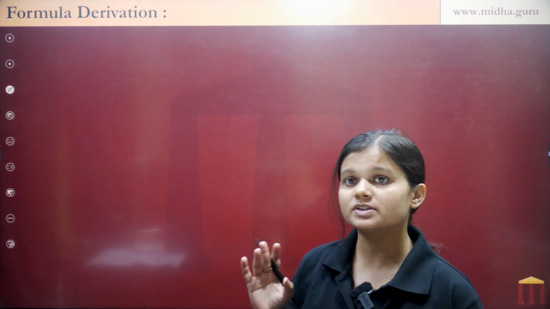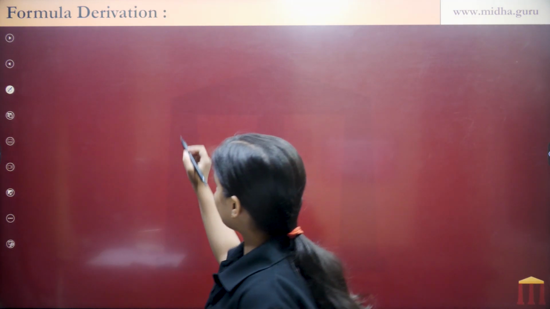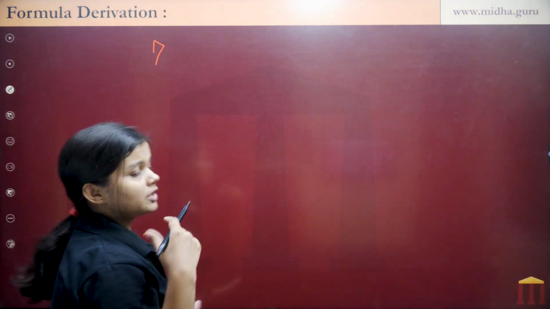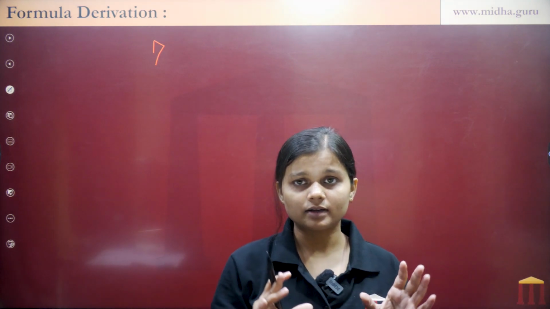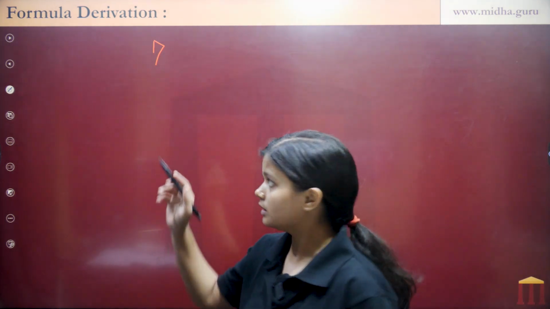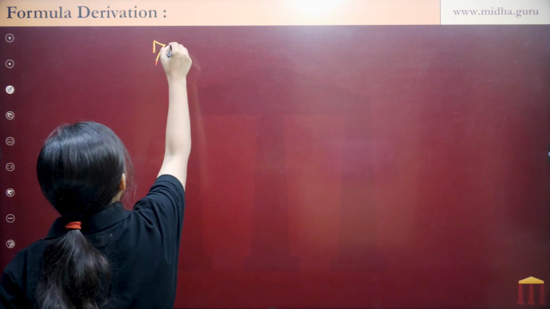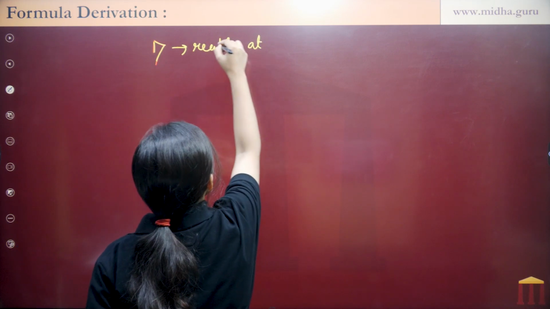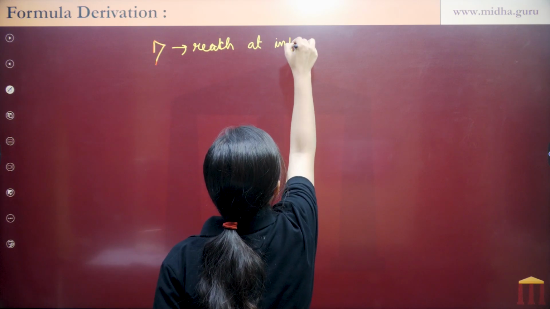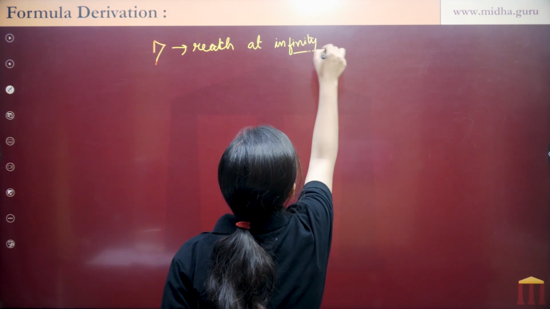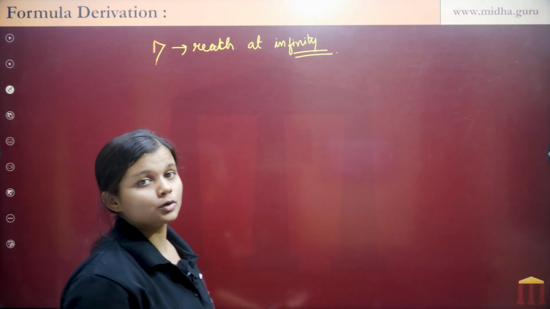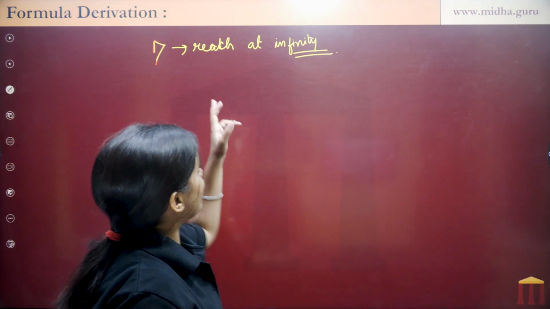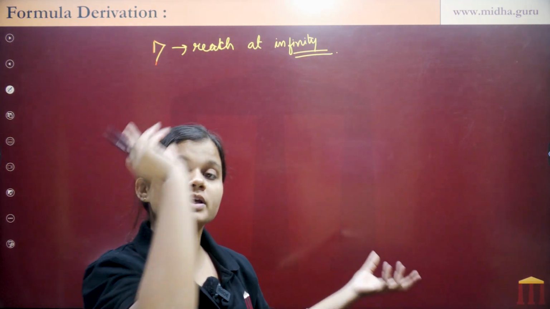The concept of escape velocity is that if you want to escape anything, you have to make that body reach infinity. Like if you want to escape a ball from the Earth's gravity, then you have to make that ball reach infinity.